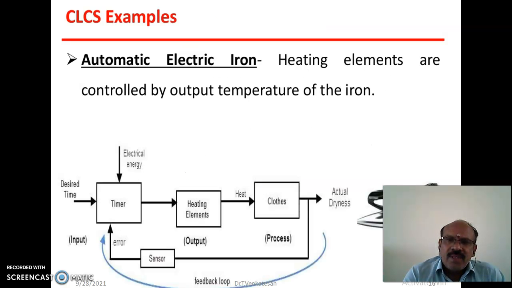Okay, so the example for a closed loop control system: heating element controlled by the output temperature of the iron. We have the automatic iron box, and it has a knob. In this knob there are different positions for cotton, silk, wool and polyester. Depending upon the cloth type, we adjust the knob of the iron box. Suppose it is cotton, that means the temperature is high. Suppose it is silk, that means the temperature is low. So we adjust the knob and we press the iron on the cloth.